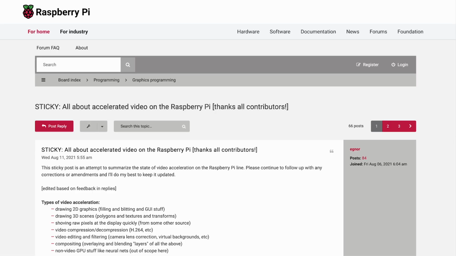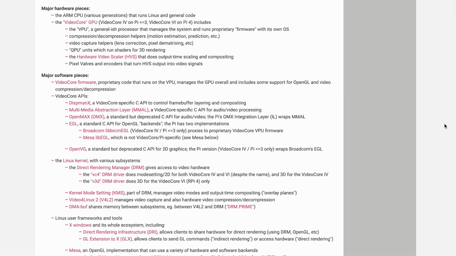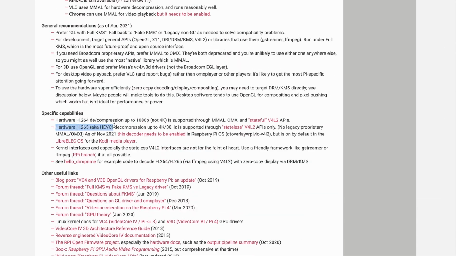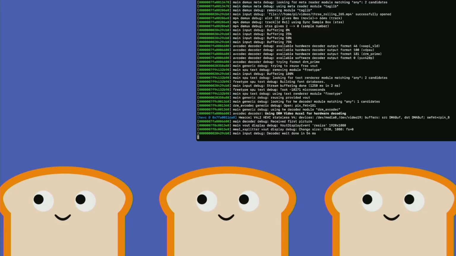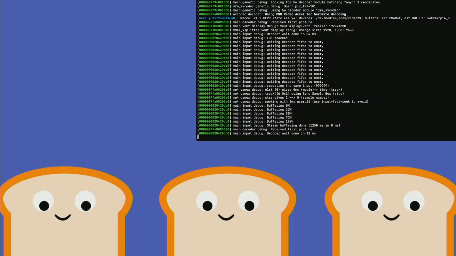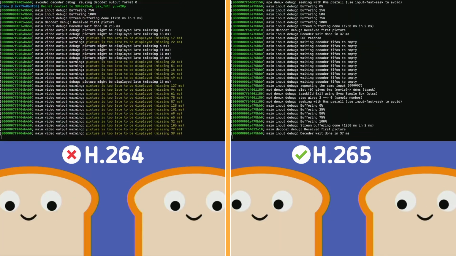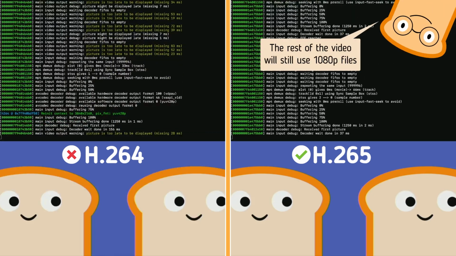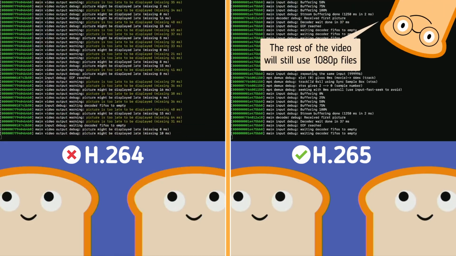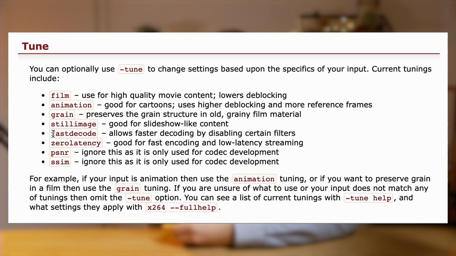Then, I spent some time on the Raspberry Pi forum looking at hardware video decoding. I learned that on a Pi 4, a video using H.265 can be decoded directly using the GPU. Indeed, performance improved a bit, and now I was able to play 4K video, which was not the case before. Talking about H.265, I also tried tweaking the parameters I was using to encode the video. I was thinking that maybe reducing the file size might improve the loading speed, and I found some parameters, including one named fast decode. But still, I did not get a smooth transition.